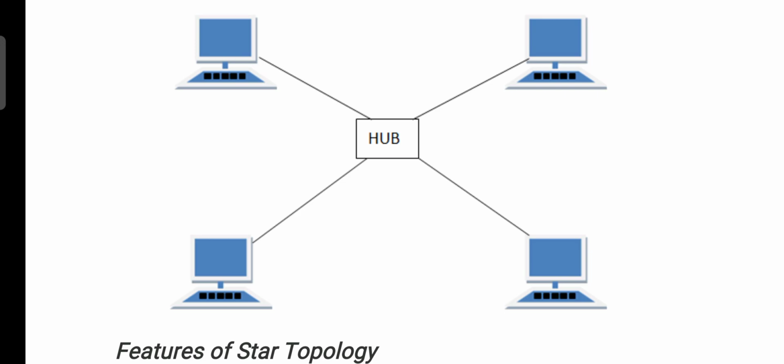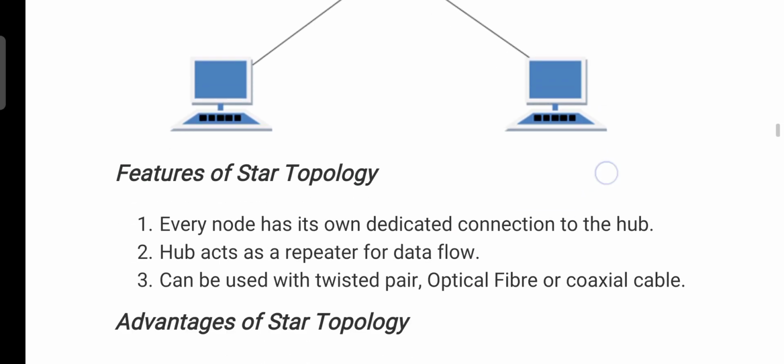Similarly, we want to transmit data from the second node to the fourth node. We can't directly send the data from the second node to the fourth node because there is no connection between them. The second and fourth nodes are connected via the hub, which acts as the central node. First we transmit the data from the second computer to the hub, and next the hub forwards our data to the fourth node. Like that we can make a transmission with the help of star topology.